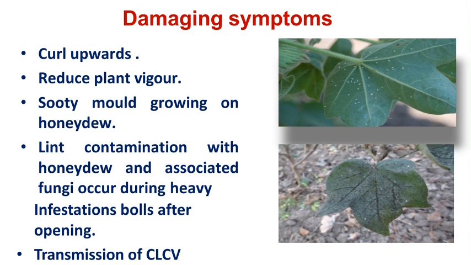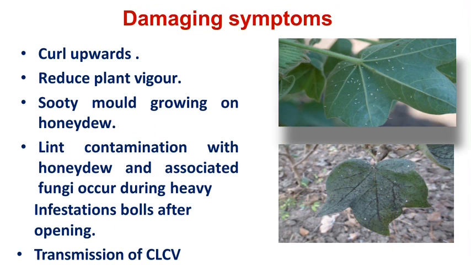When these nymphs and adults suck the cell sap from the lower surface of the leaves, they produce some symptoms on the cotton leaves, such as curling of leaves, reduced plant vigour, then sooty mold growing on the honeydew. It means that while feeding, both nymphs and adults of the whitefly excrete a honeydew-like substance or sugary material that develops black sooty fungus on the plant parts.